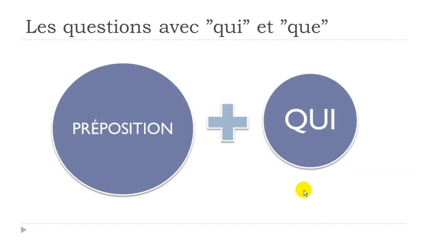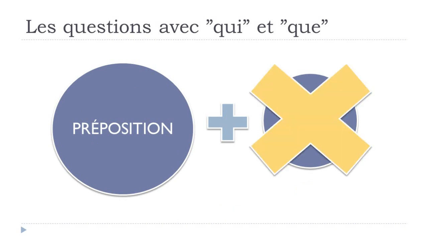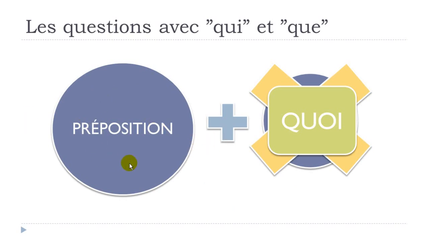Okay? So remember, preposition with qui, no problem at all. But then preposition plus que, non. You will have to use quoi. Okay? So remember, that's quite important because it can sound a bit strange if you're using this que instead of quoi with the preposition.